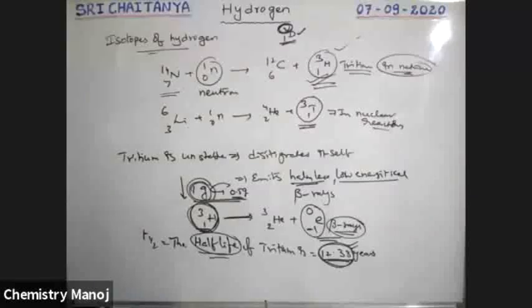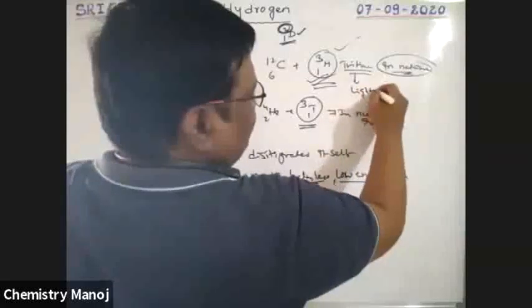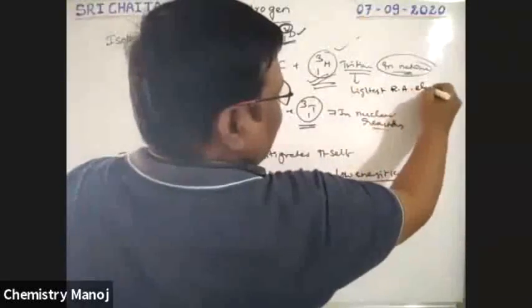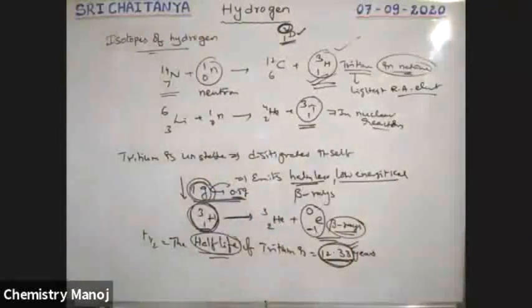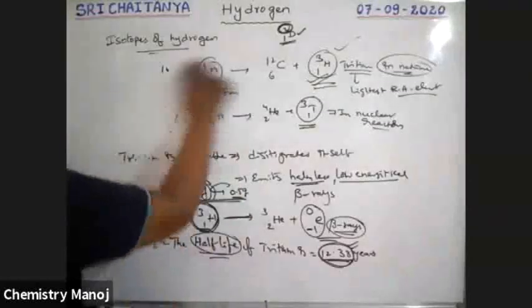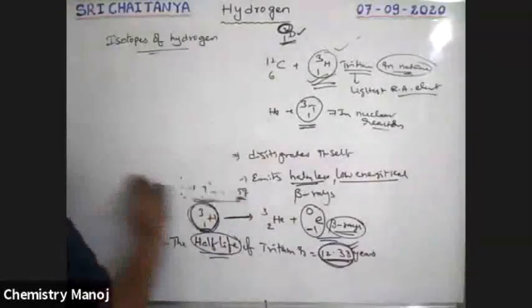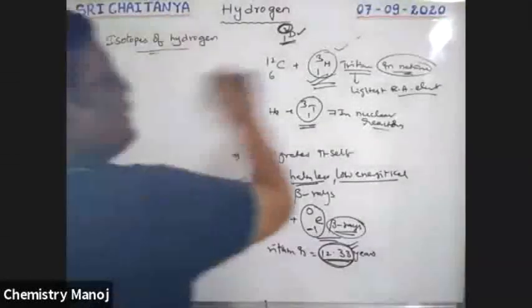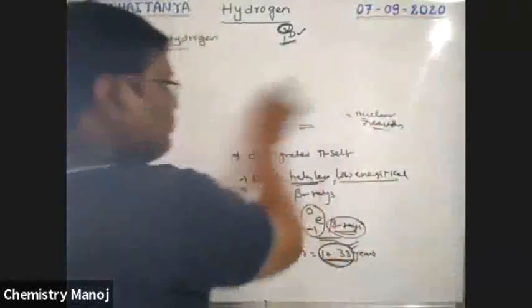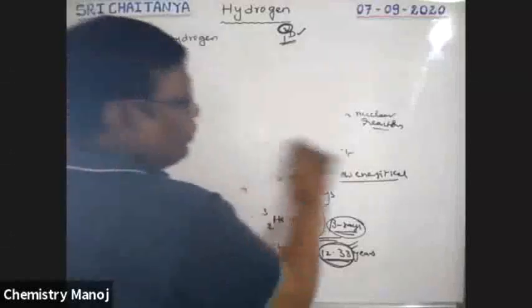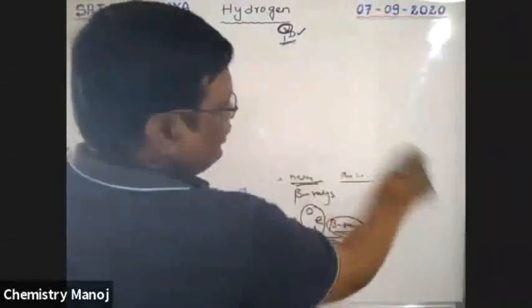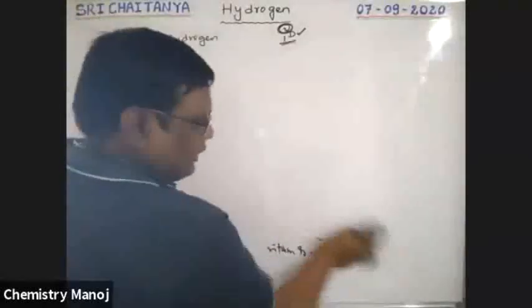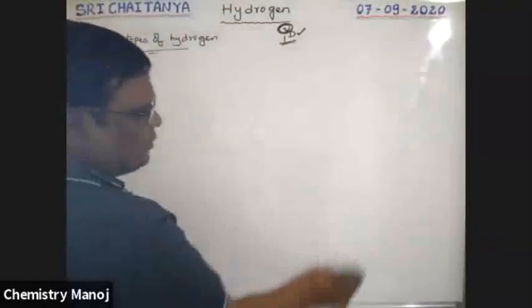So tritium is the lightest radioactive element among all elements. So these are isotopes. Next, naturally available hydrogen exists in different combinations, because in natural hydrogen we have hydrogen, deuterium, and tritium, all available naturally but in different percentage abundances.